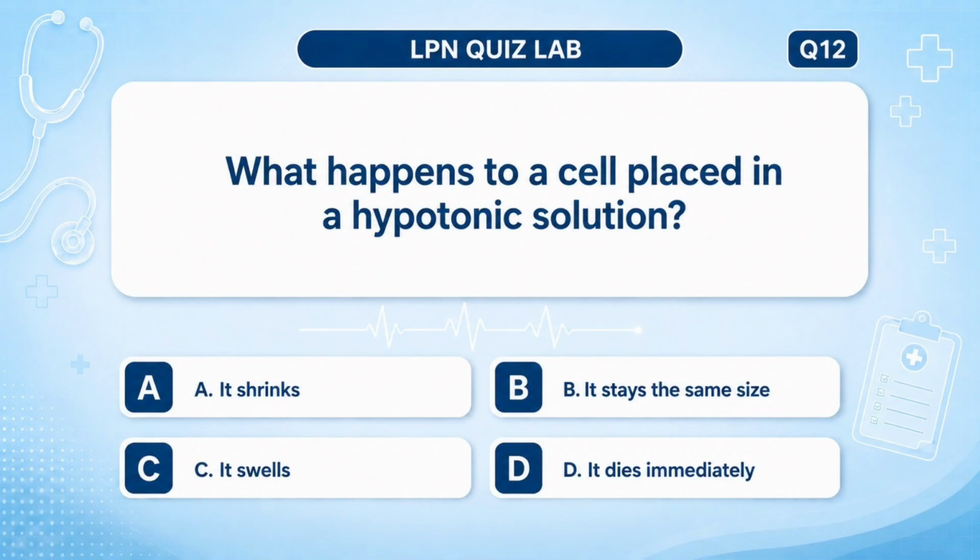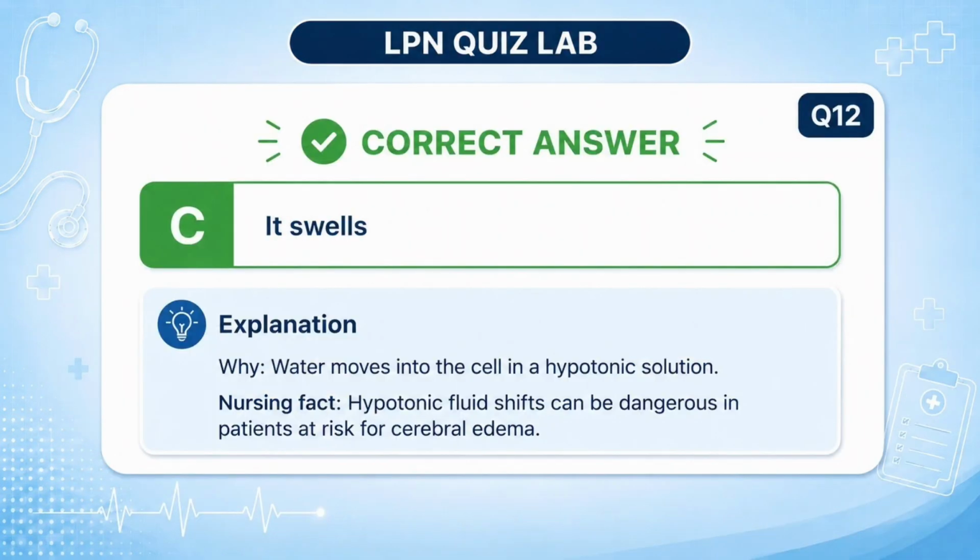What happens to a cell placed in a hypotonic solution? A. It shrinks. B. It stays the same size. C. It swells. D. It dies immediately. Answer: C. It swells. Why? Water moves into the cell in a hypotonic solution. Nursing fact: hypotonic fluid shifts can be dangerous in patients at risk for cerebral edema.